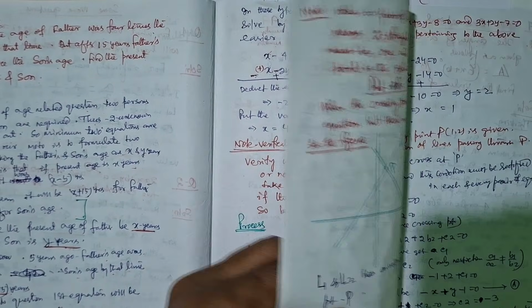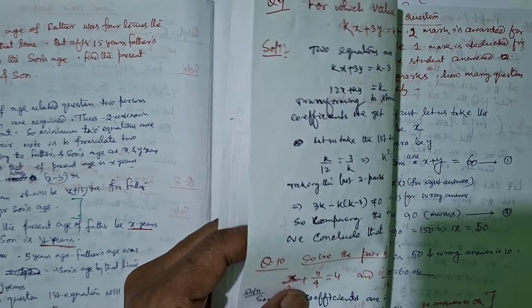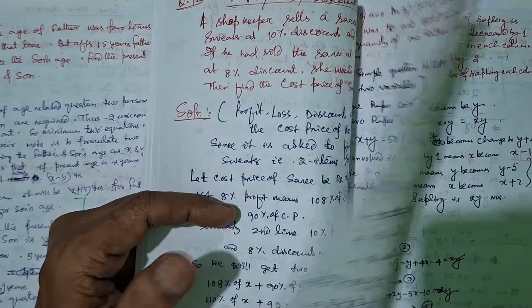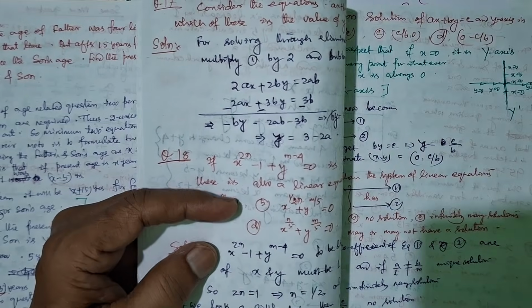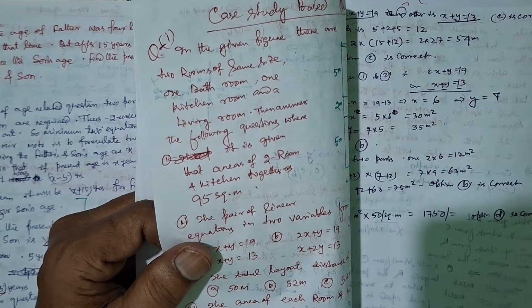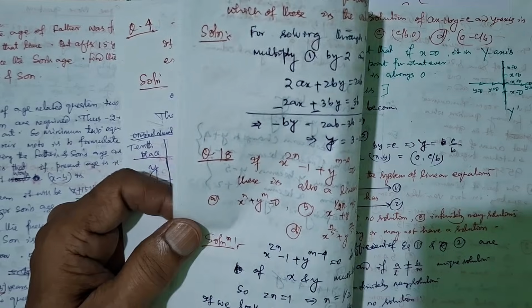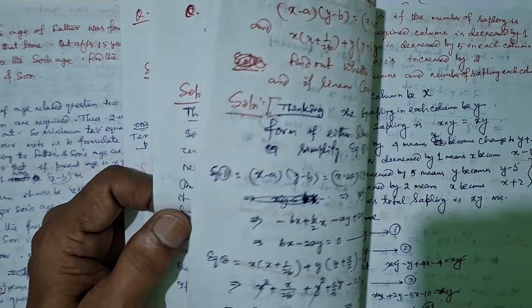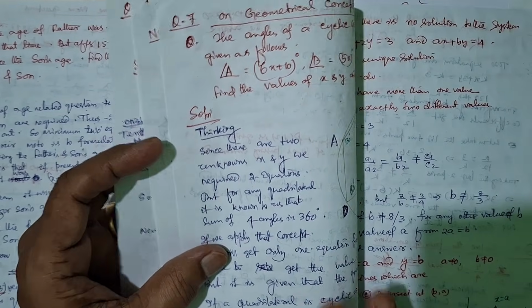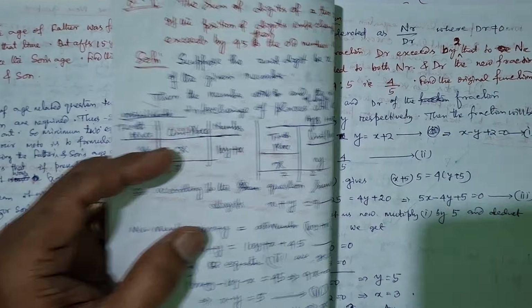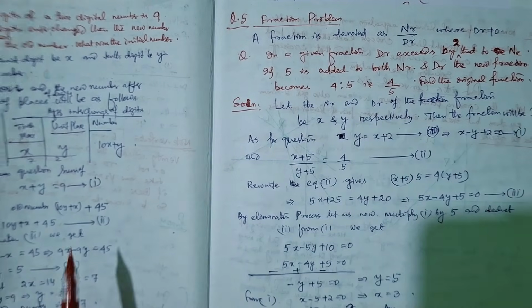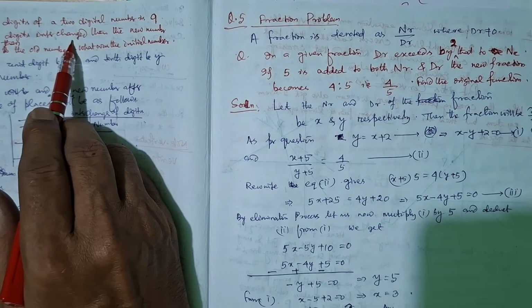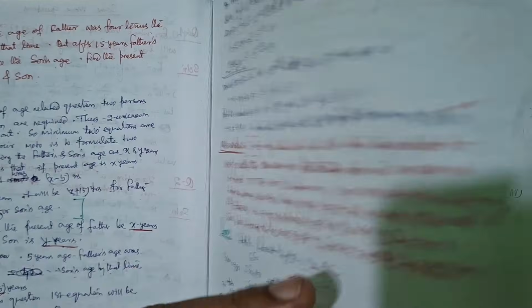Then 2 or 3 more classes are required to solve so many problems on different types of mathematical aspects. That is work and time, distance, work and distance, geometrical, and some fraction problems. Okay, some digit problems, number problems. So many problems are there.